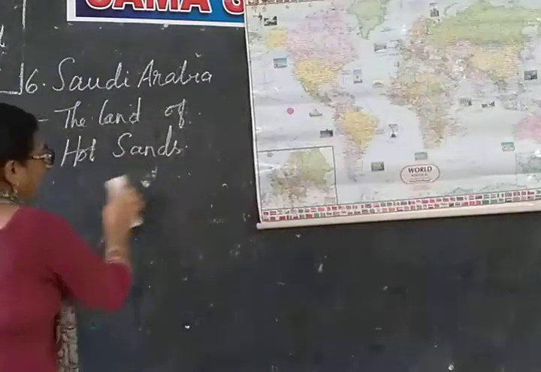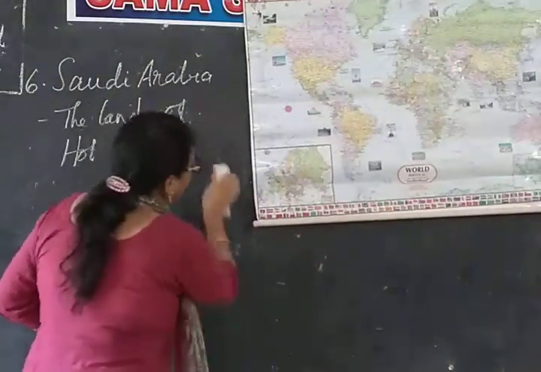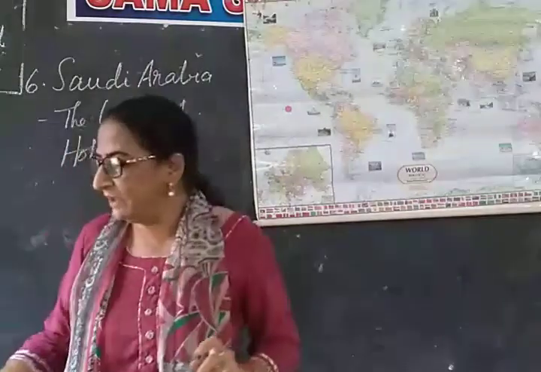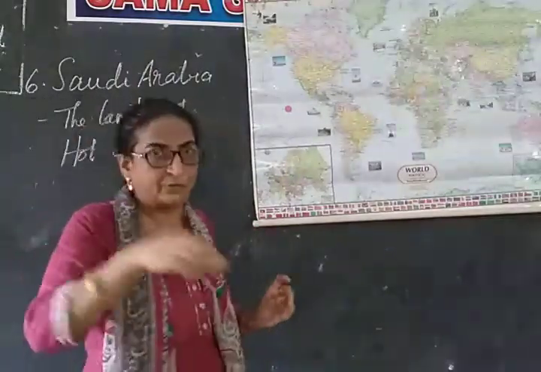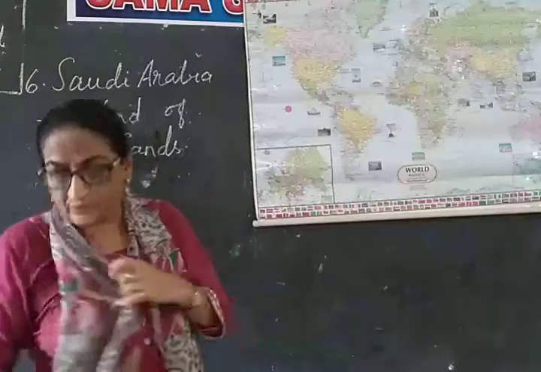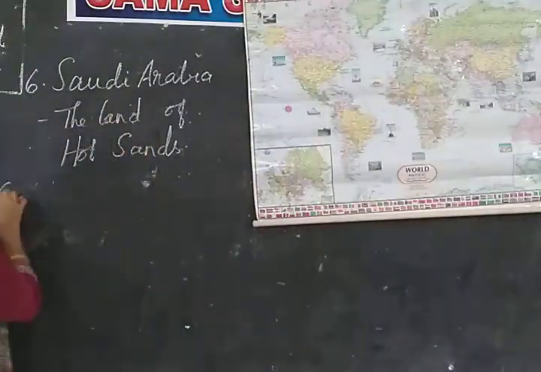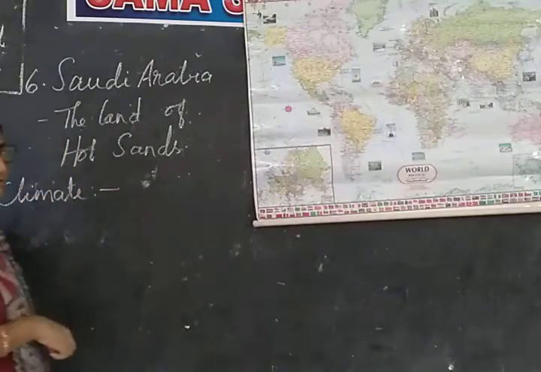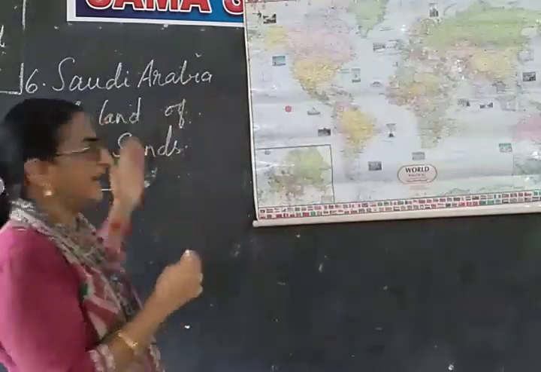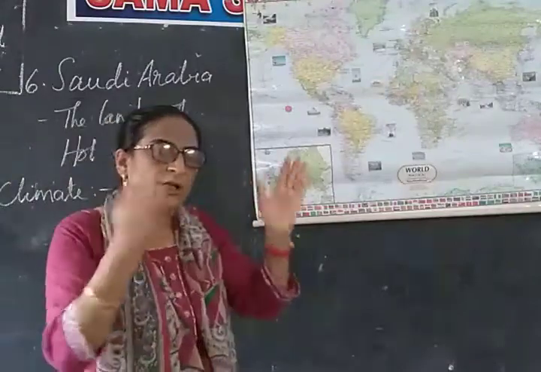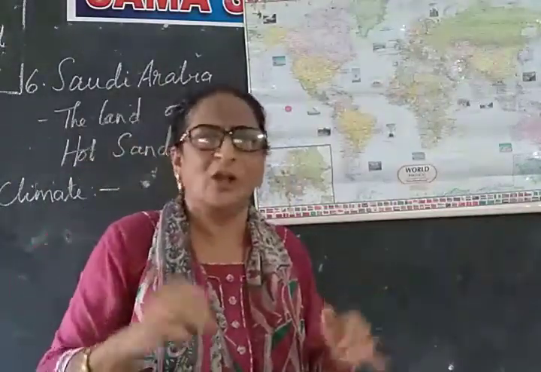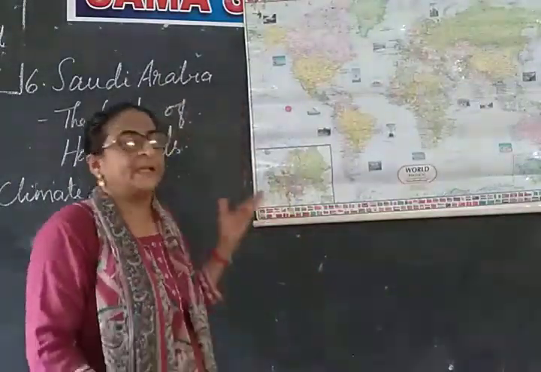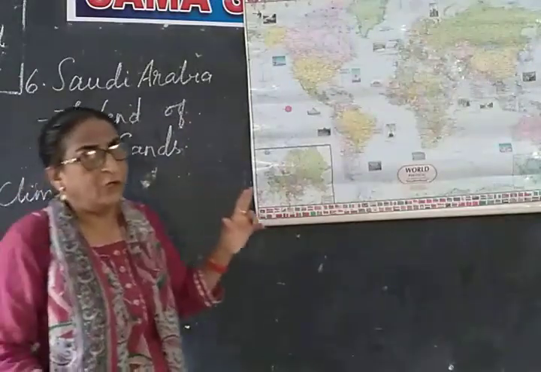So in that way we have learned about the land of Saudi Arabia, isn't it? Now we will learn about the climate of Saudi Arabia. So climate, how will be the climate here? We are talking about hot sands. When we are talking hot sand means the climate also will be very hot naturally. Yes or no? Yes. The climate here is very hot.